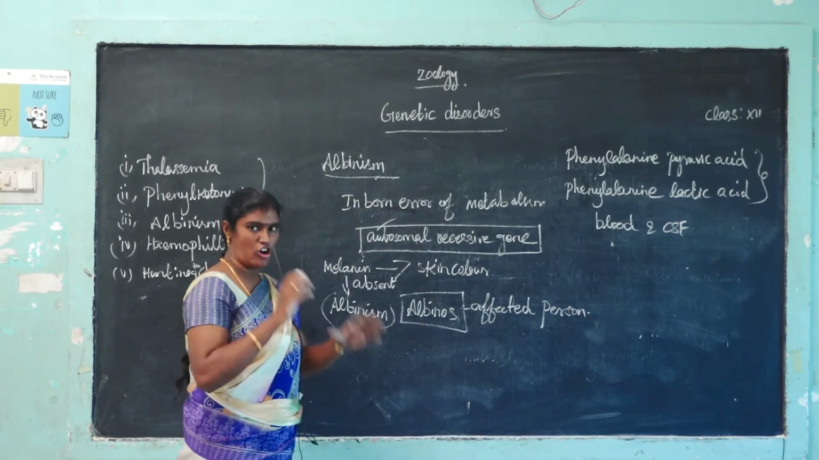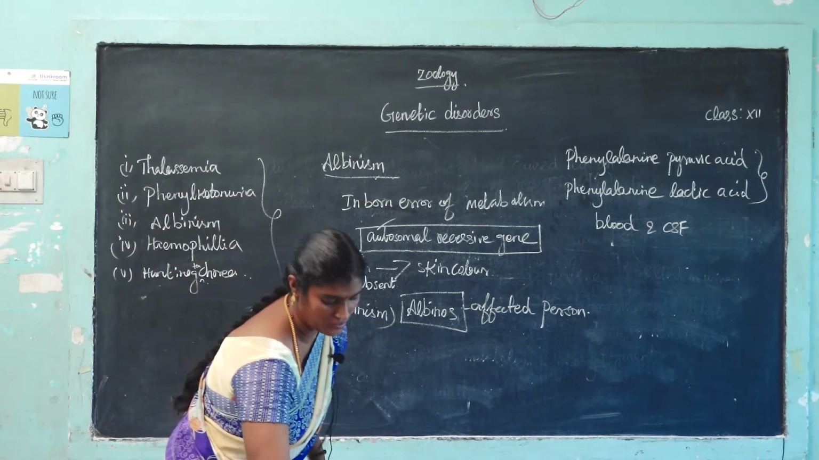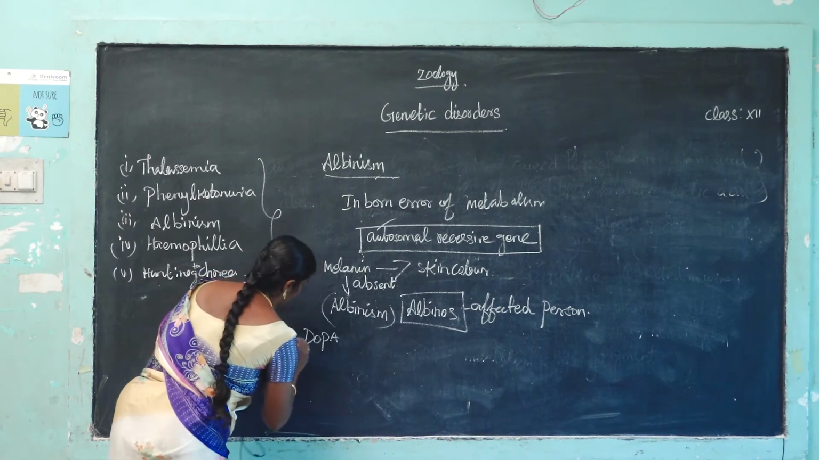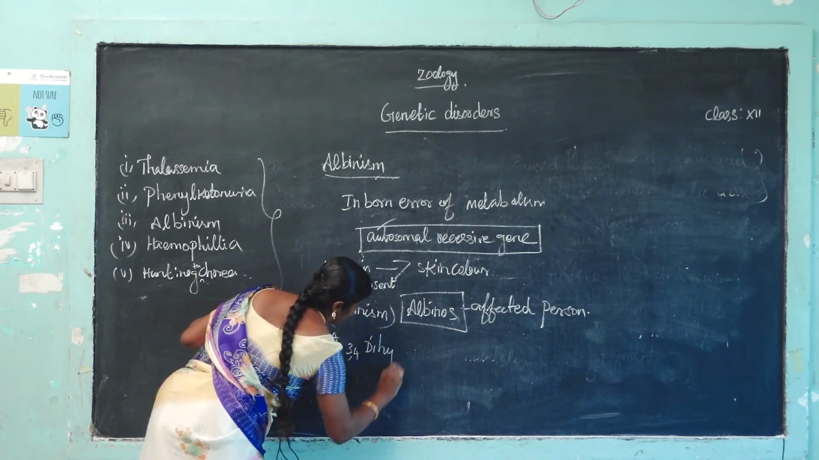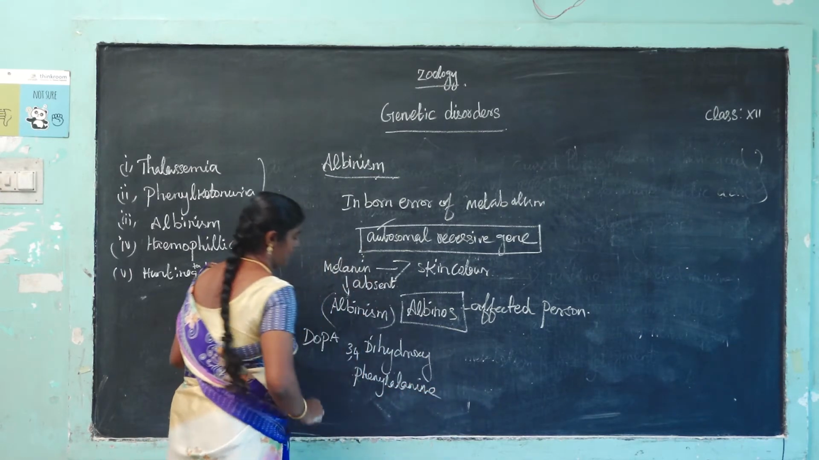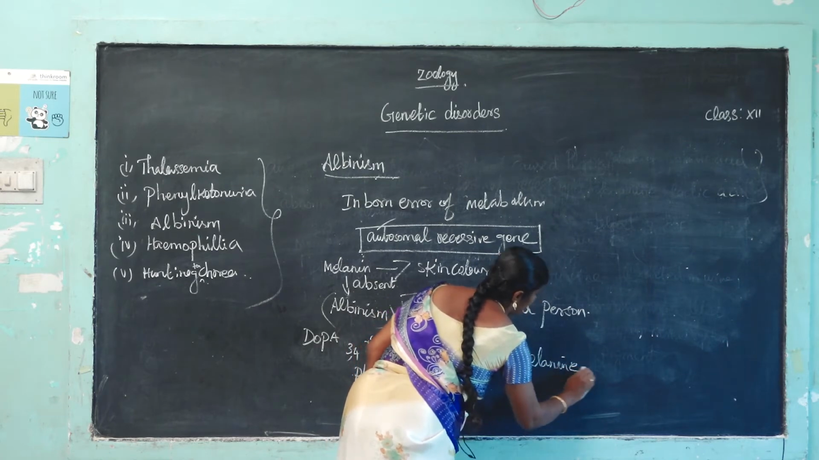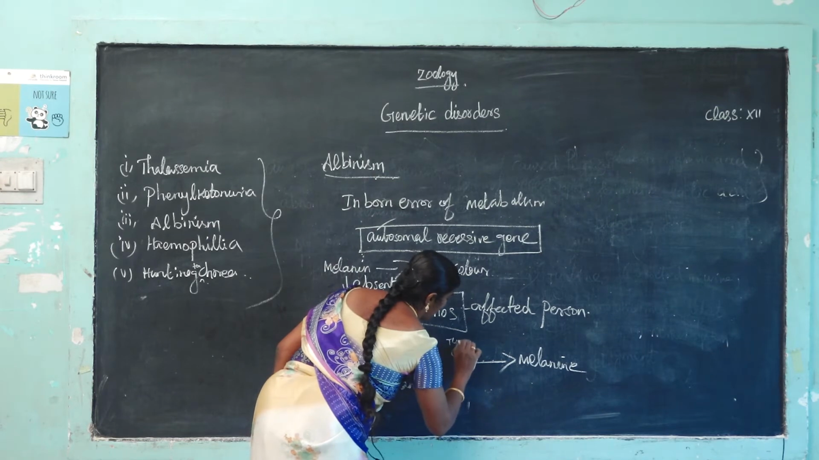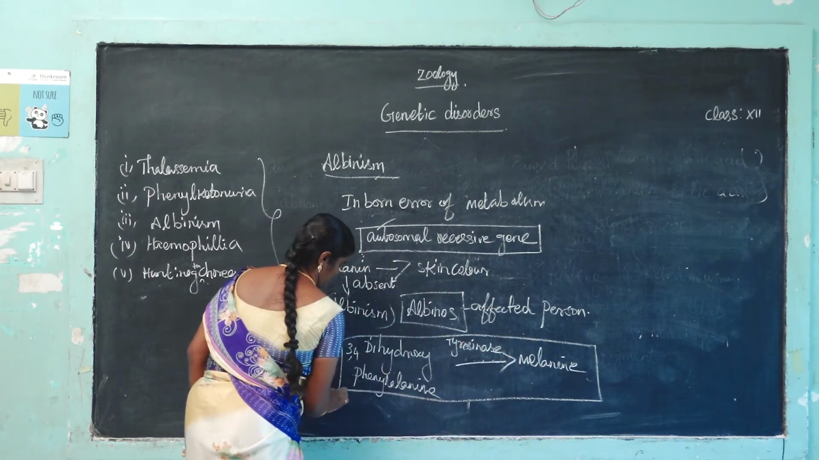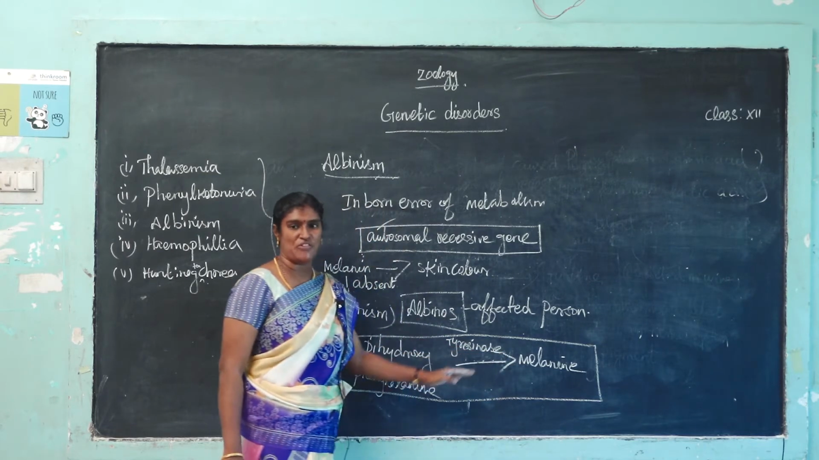In normal metabolism, DOPA means 3,4-dihydroxyphenylalanine. Dihydroxyphenylalanine is converted to melanin with the help of the enzyme tyrosinase. The enzyme name is tyrosinase. So in normal metabolism, 3,4-dihydroxyphenylalanine is converted to melanin with the help of the enzyme tyrosinase.